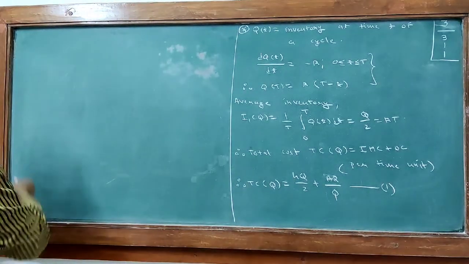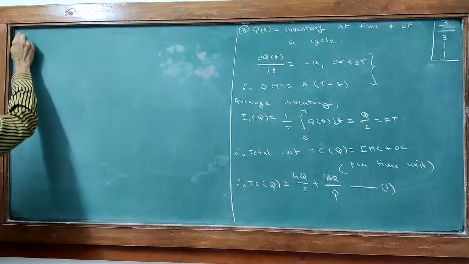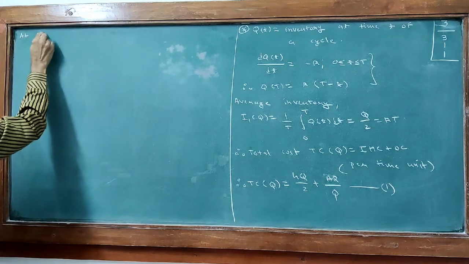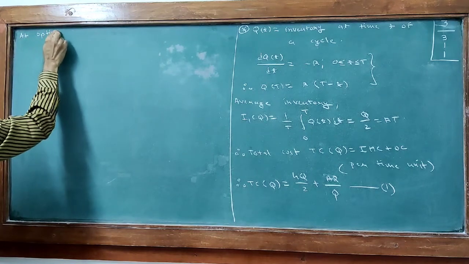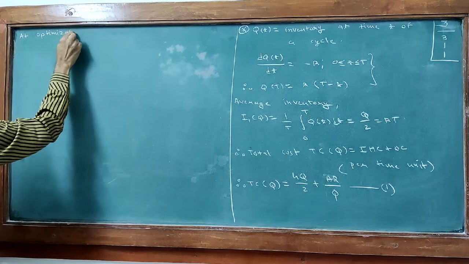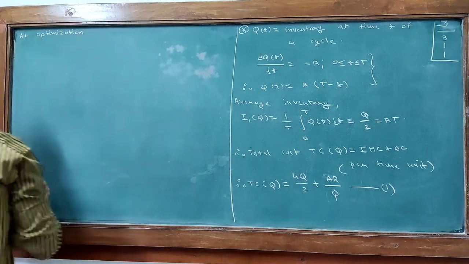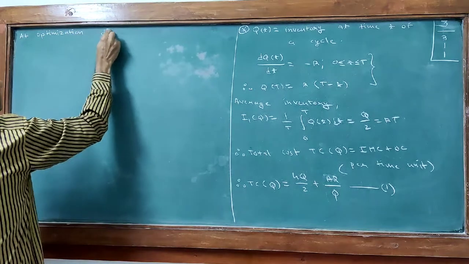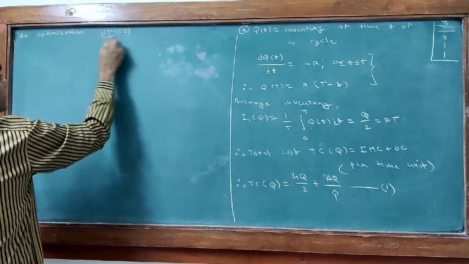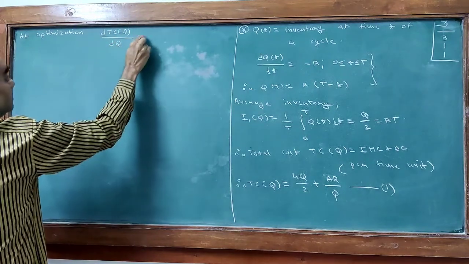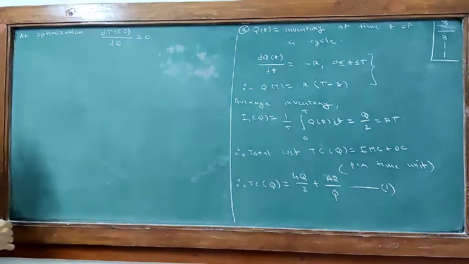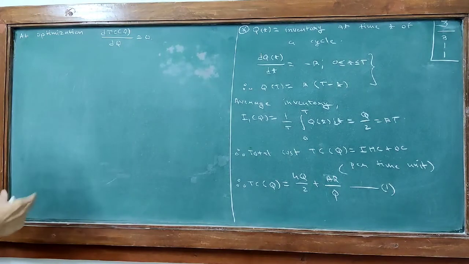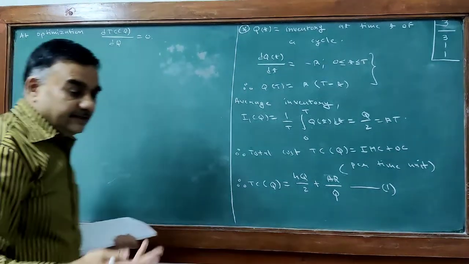At optimization, differentiation of TC(Q) with respect to Q is 0. And we say the optimized quantity is Q0.